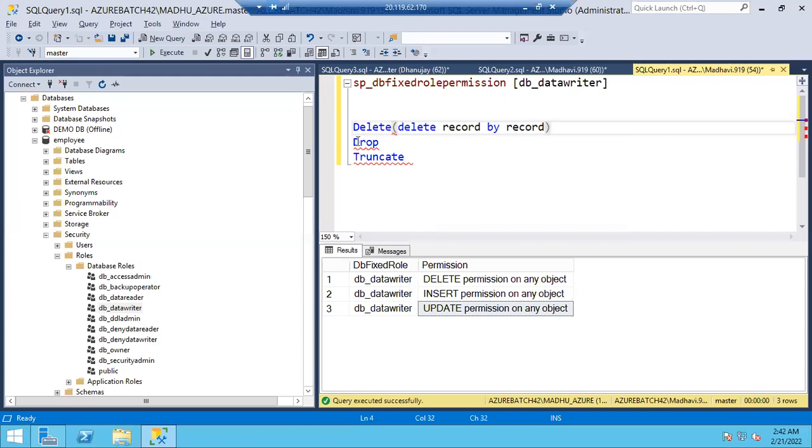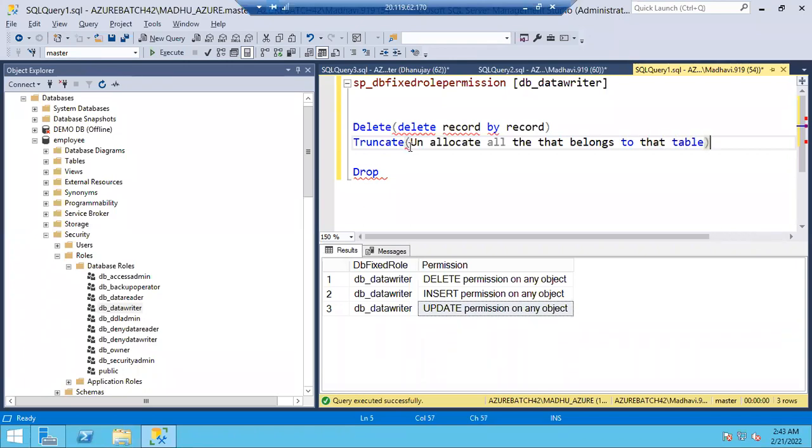Right. So let's go with the truncate next. Then finally we'll go with the drop. What truncate will do, guys? It will also do a delete only, but it is page by page. It will simply unallocate all the pages that belong to the table.